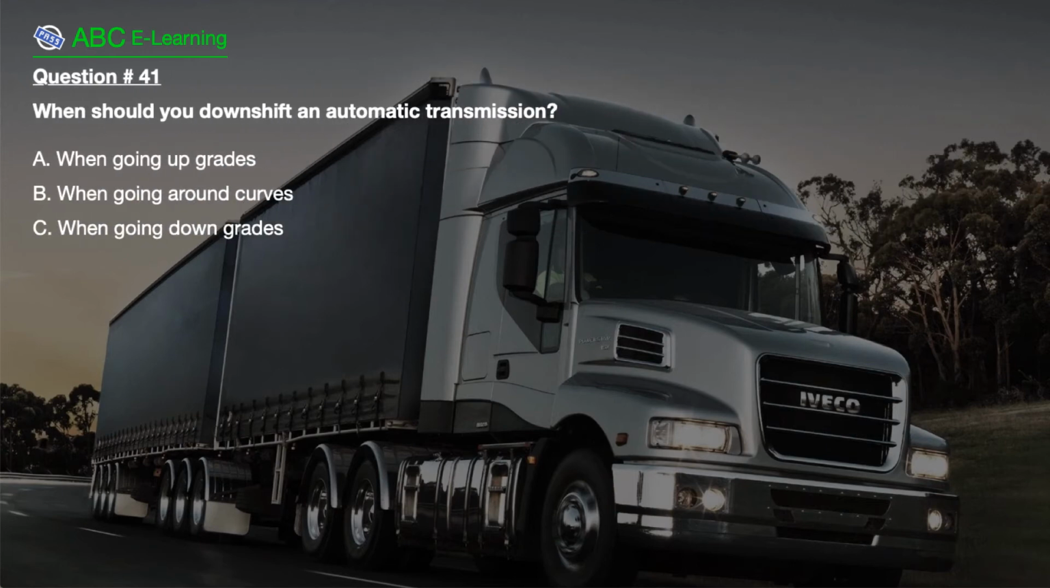Question number 41. When should you downshift an automatic transmission? A. When going up grades. B. When going around curves. C. When going down grades.